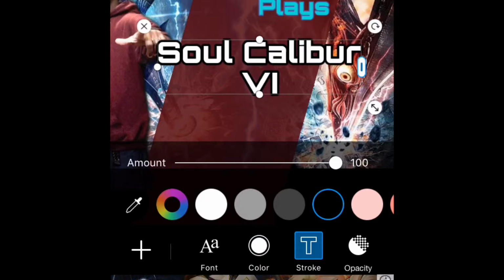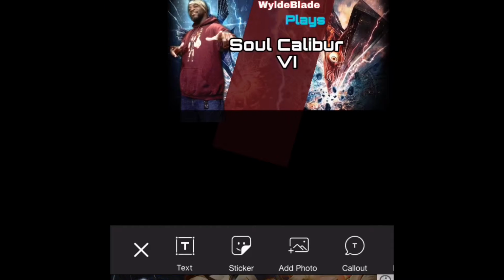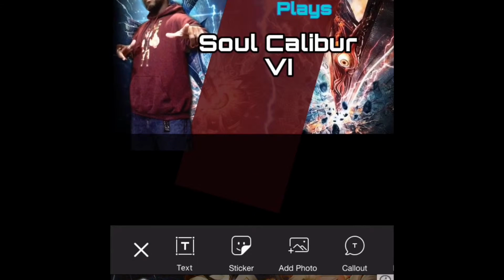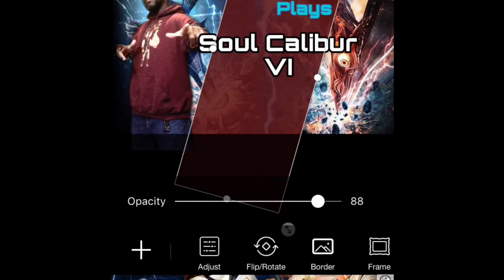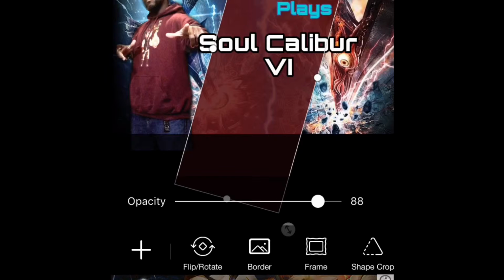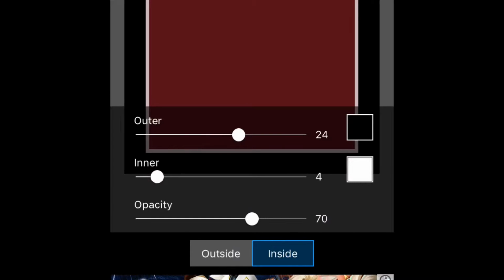Once I hit apply, then that means that I can't really edit this image anymore. It kind of locks it. So remember, if you want to save your progress, you have to hit apply, and you have to do that anyway before you can go to the next screen to save. So yeah, that's what we've got so far. So I've got my title, I've got my name, and now we're going to play with this border and kind of make it look a little bit cooler.